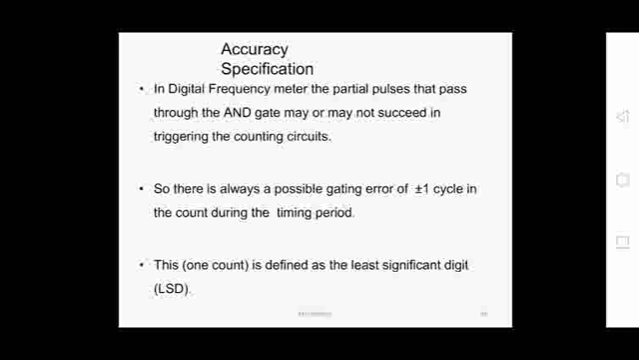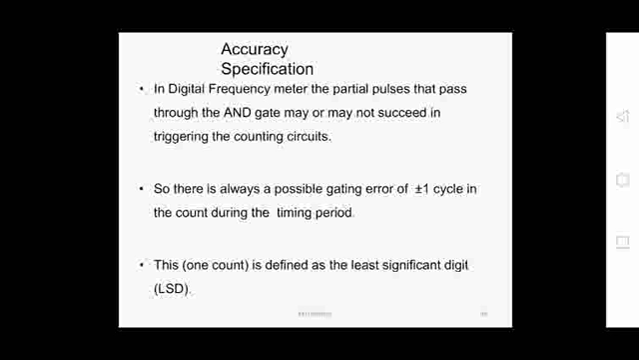So there is always a possibility of a gating error of plus or minus one cycle in the count during the time period. Due to these partial pulses we are not triggering the AND gate for some pulses, so we assume there should always be a possible gating error of plus or minus one cycle in the count during the time period. This one count is defined as the least significant digit. We call it plus or minus 1 LSD, least significant digit.